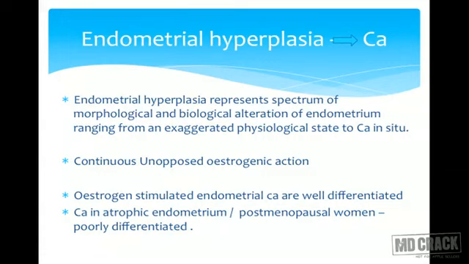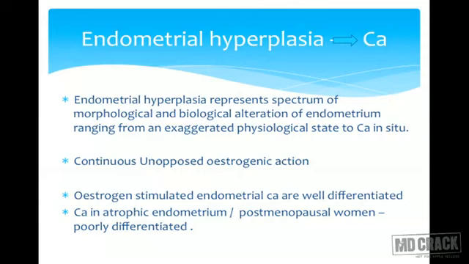Now let's see endometrial hyperplasia in detail because that's a pre-malignant condition. It represents the spectrum of morphological and biological alteration of endometrium ranging from an exaggerated physiological state to carcinoma in situ. Causes again continuous unopposed estrogenic action.